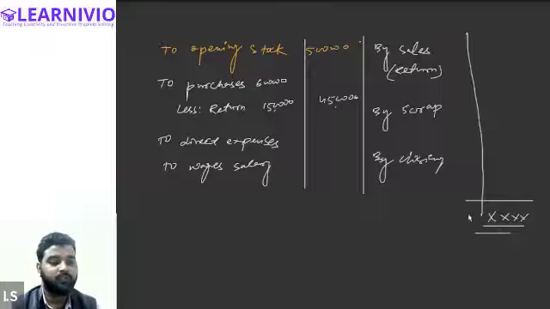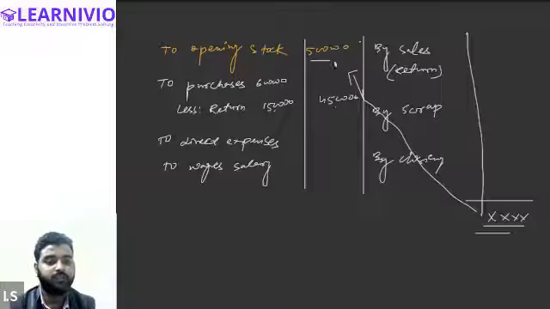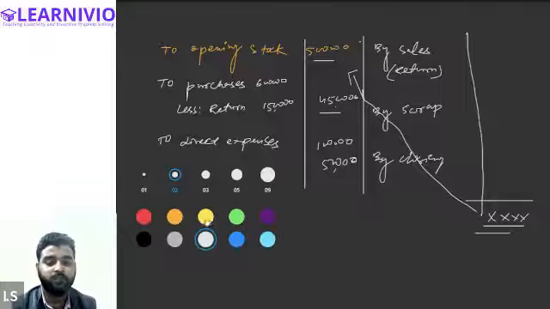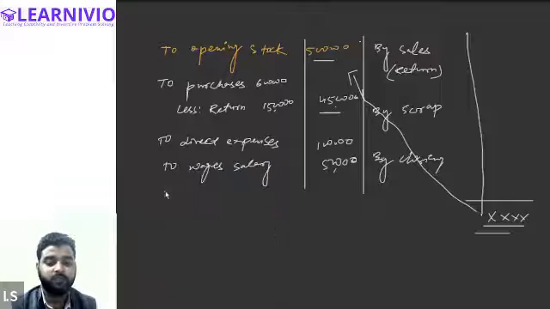And out of this value, we will be reducing all of these things. We will reduce 5 lakh, then we will reduce 4,50,000, then the direct expenses, let's say 1 lakh. And we will also reduce the wages and salary, let's say 50,000. And let's say after reducing all these values, we have a surplus amount. Then this surplus amount will be considered as gross profit.